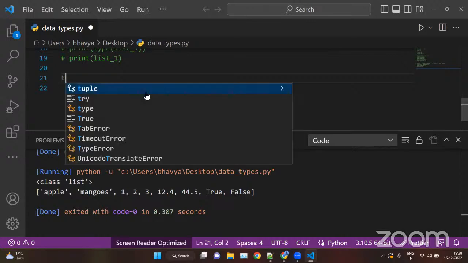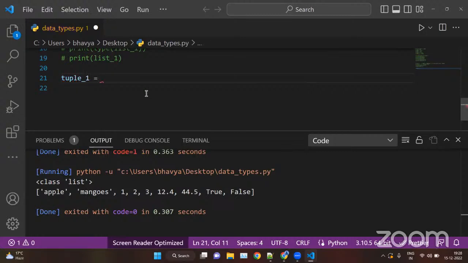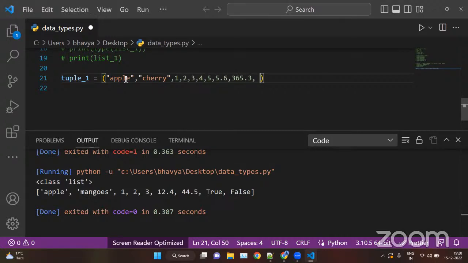Okay, then we have tuples. So tuple underscore one. Now we create tuples inside round brackets, that are known as parentheses. Same as with the list, we can store any sort of data type inside tuples. Like we have cherry, these are strings. We can store any number of values, and any type of data type. Even we can store tuples inside tuples like this. We can store a list inside tuples. So we can store anything.